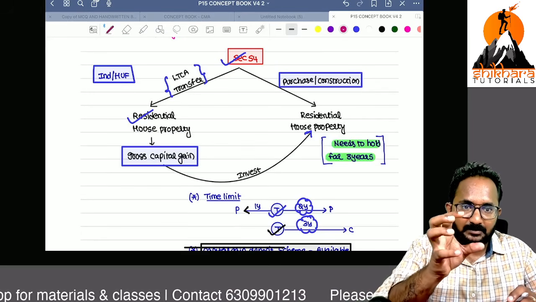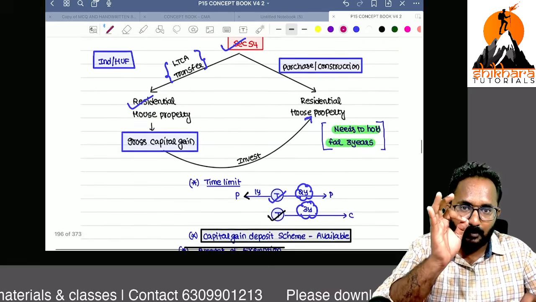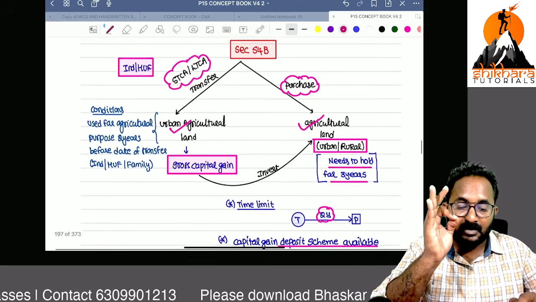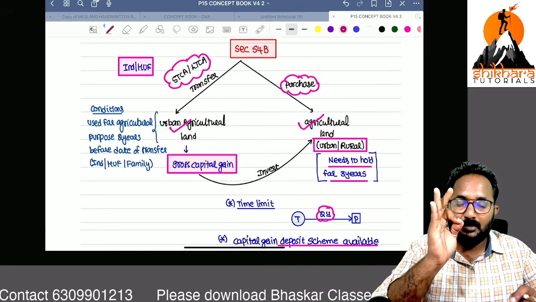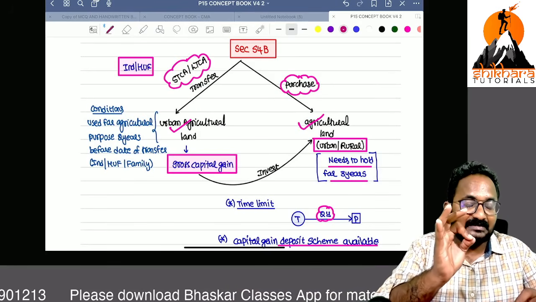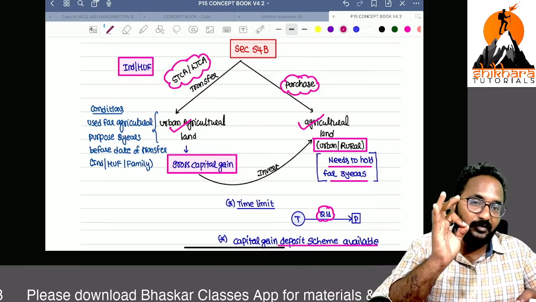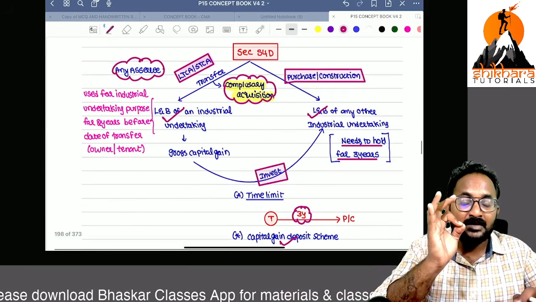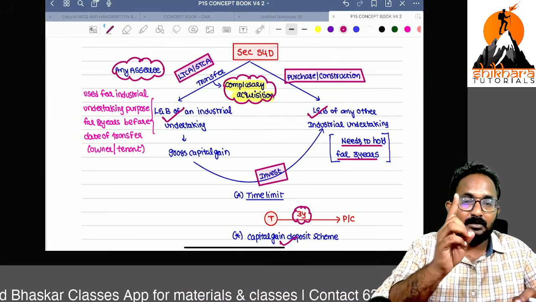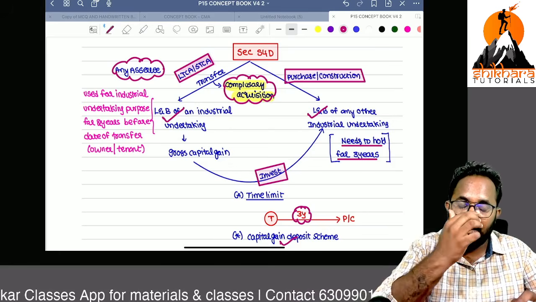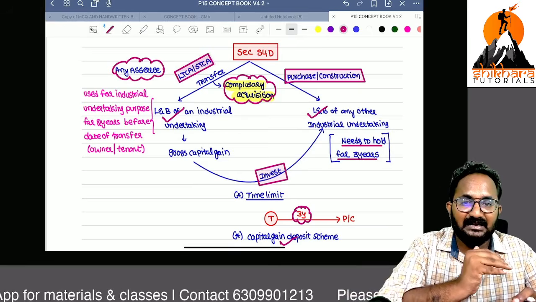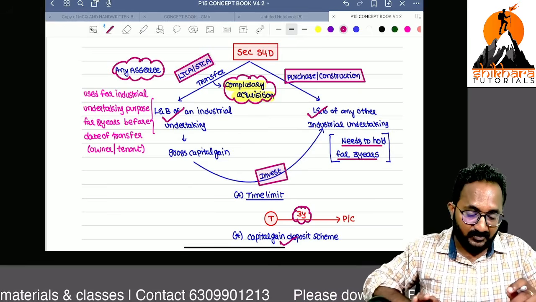If you transferred it and with the proceeds you purchased or constructed a residential house property, you will get an exemption under section 54. 54B, if you transferred a short-term or long-term capital asset, that is an urban agricultural land, and with the proceeds you purchase an urban or rural agricultural land, you will get the exemption under section 54B. 54D, if a long-term or short-term capital asset is transferred by compulsory acquisition of land and building of an industrial undertaking, and with the proceeds you purchased or constructed land and building of another industrial undertaking, you will get an exemption under section 54D.